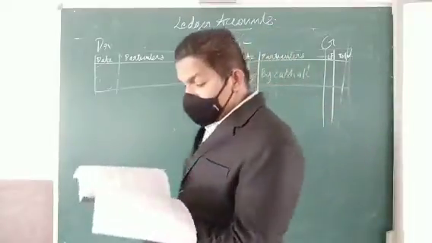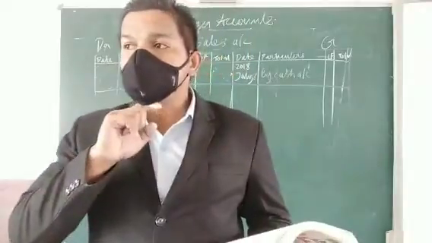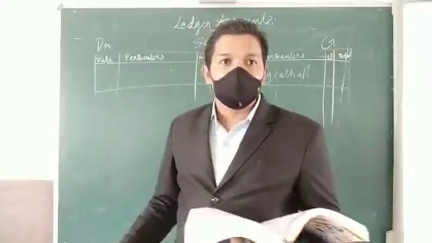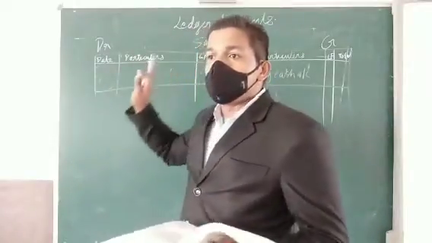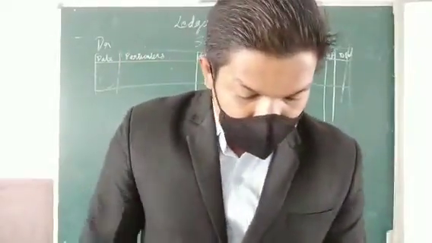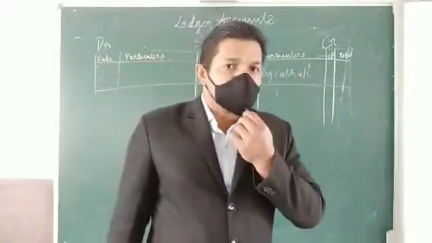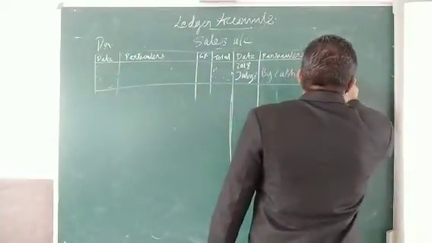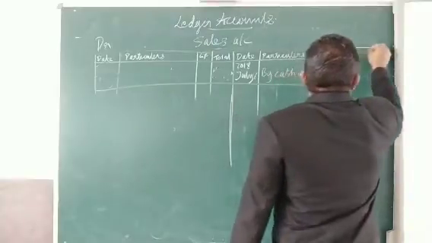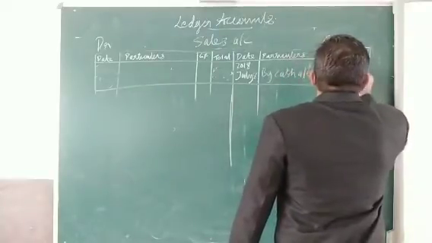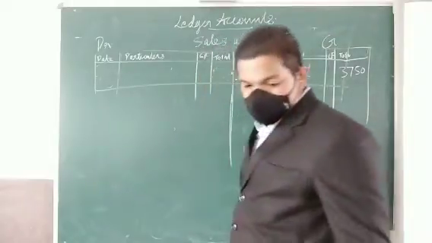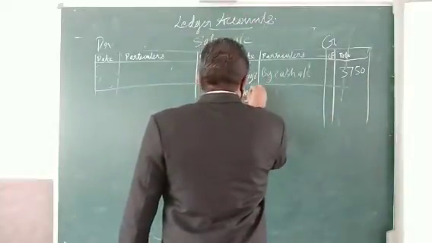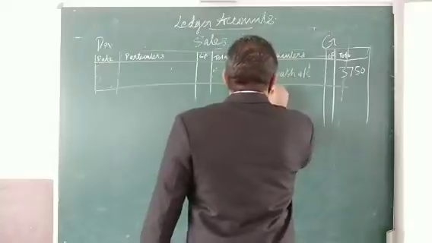So other transactions are there, no? There are 2 other transactions that we have to enter into this one. Okay. And whichever we have already entered in the sales book, we need not enter into this one separately. So first, there are 2 cash transactions given there. Those transactions we have to enter into this one. So that is 3,750. And another transaction is there on the 28th. That is also by cash.